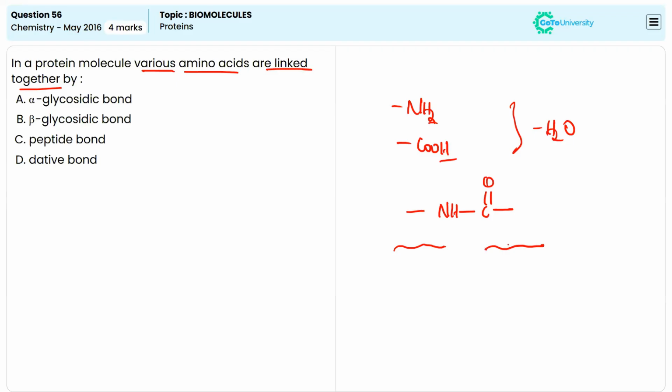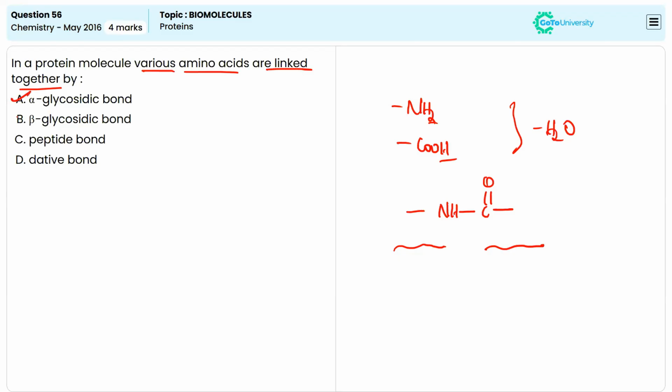That is, the NH2 group of one amino acid interacts with the COOH group of another amino acid. That's why they are removed as one water molecule, and they will produce the CONH linkage, and that is called the peptide bond or peptide linkage. So that is the bond present between the amino acids.